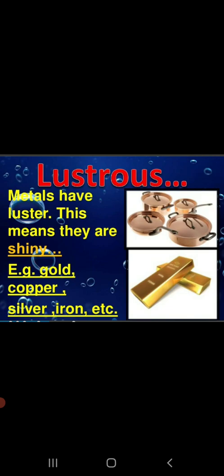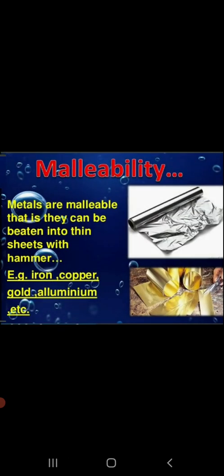You can collect a few pieces of pure copper, iron or aluminium and rub their surfaces with sandpaper. Sandpaper is a rough surface, and these metals will start shining again. Same goes with gold and silver. They also have a shiny, or we can say lustrous, appearance. Okay, so that was about the second physical property. The third physical property of metals